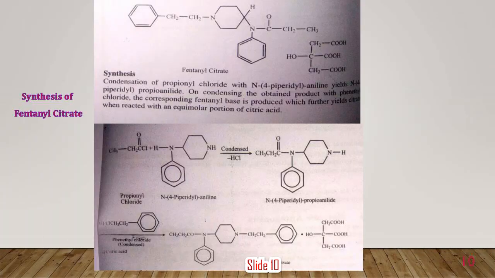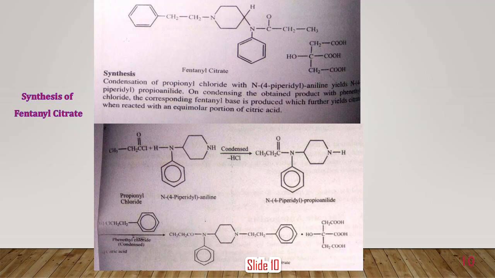So how will we synthesize it here? This is the structure of fentanyl citrate. The condensation reaction is very familiar; we know that condensation reaction. With its help, this reaction proceeds using propionyl chloride and N-phenyl piperidine aniline. After condensation, the N-propionylanilide is formed, and then after further condensation and adding more content, we get our drug, fentanyl citrate, by using phenethyl chloride.